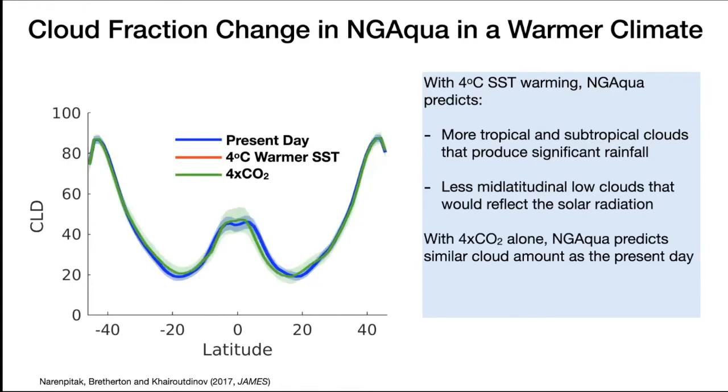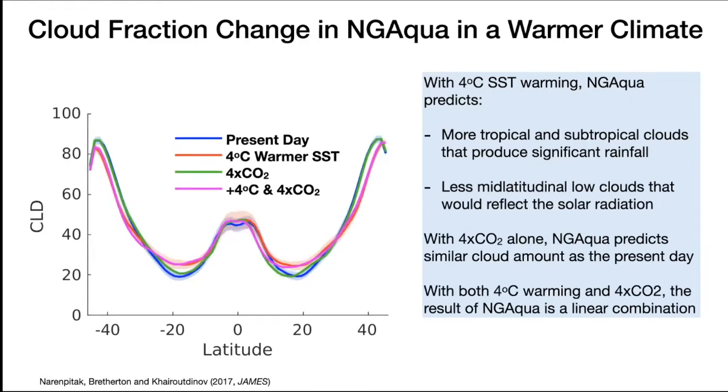We tested another simulation with quadruple carbon dioxide concentration alone, and we kept the sea surface temperature the same as the present day. And it showed that only with the change in carbon dioxide concentration, it doesn't change much of the cloud or the circulation. We also ran another simulation with changes in both the sea surface temperature and carbon dioxide level. And now the result matches pretty well with the linear combination of the previous two simulations.